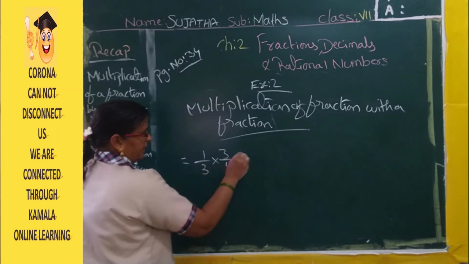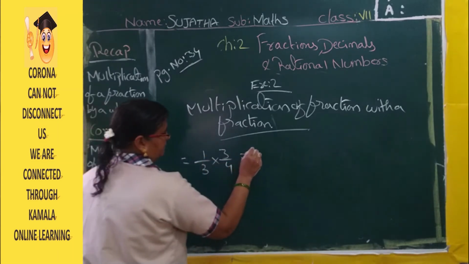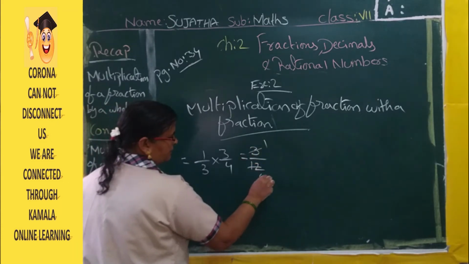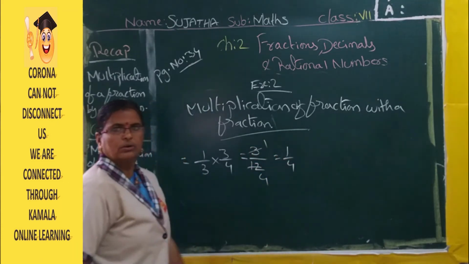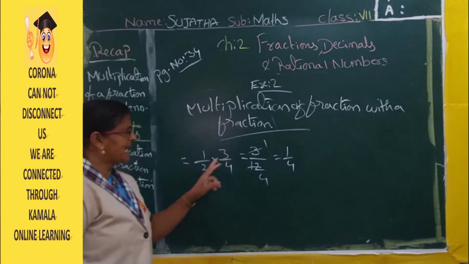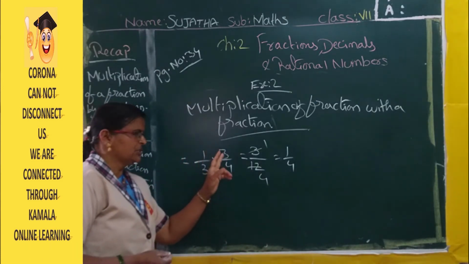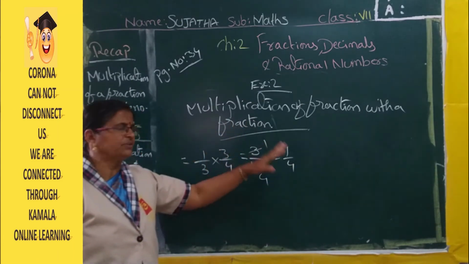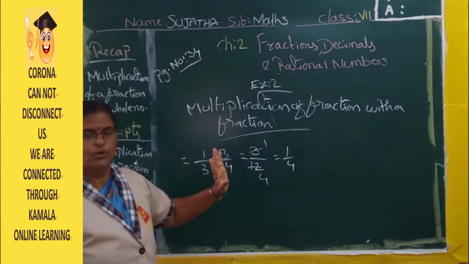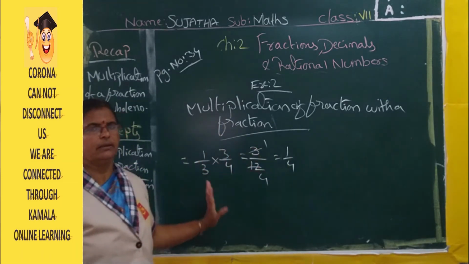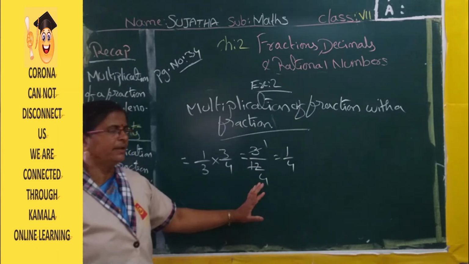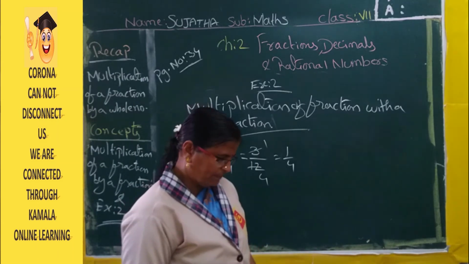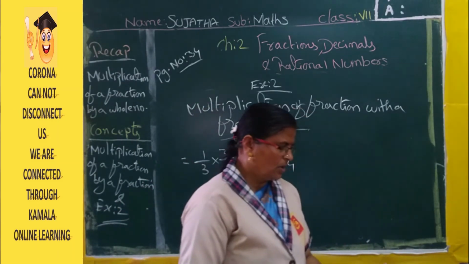Now here multiply numerator into numerator. 1 into 3, 3. 3 fours are 12. Now 3 ones are 3, 3 fours are 12. That is 1 by 4. Understood? Here cancellation you can do and then multiply. Otherwise you can do the multiplication and afterwards also you can do the cancellation. No problem. So numerator into numerator by denominator into denominator you have to multiply. After that it is possible to cancel. Okay.